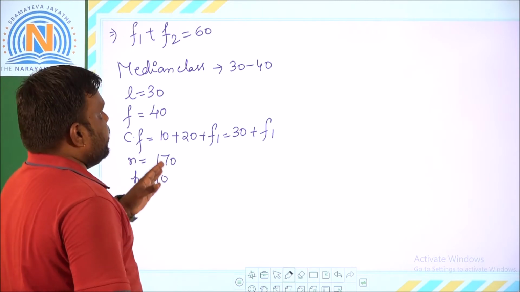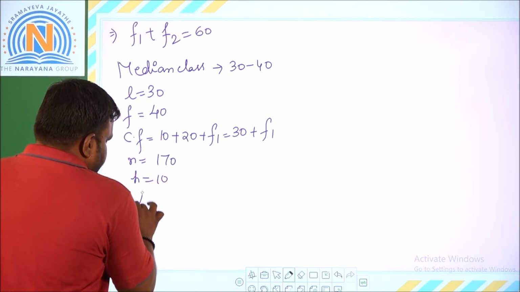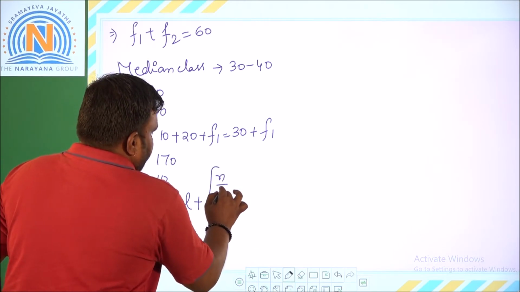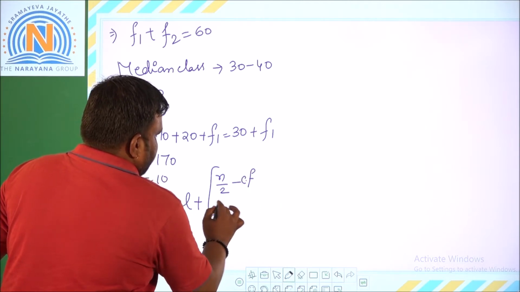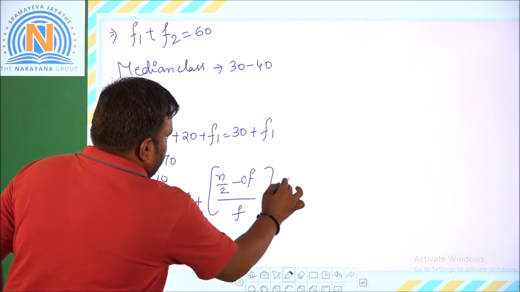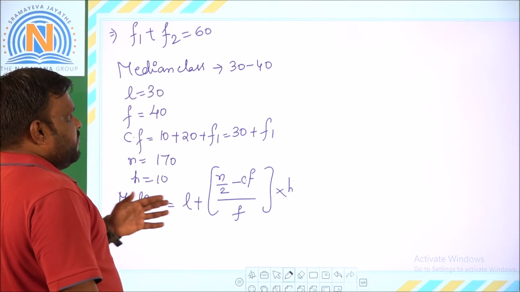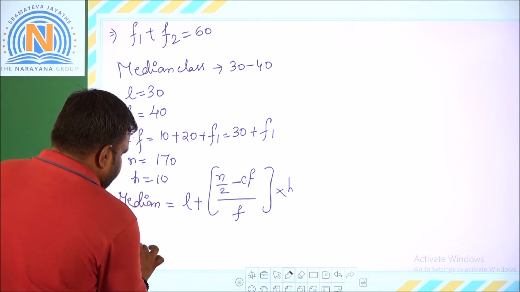According to the calculation, the median is calculated by median equals L plus N by 2 minus cumulative frequency CF, by F, into H. With the help of this we are going to find F1 and F2. The median is given as 35.